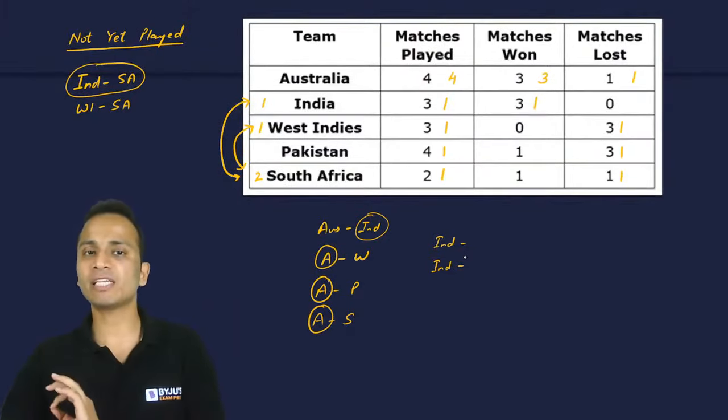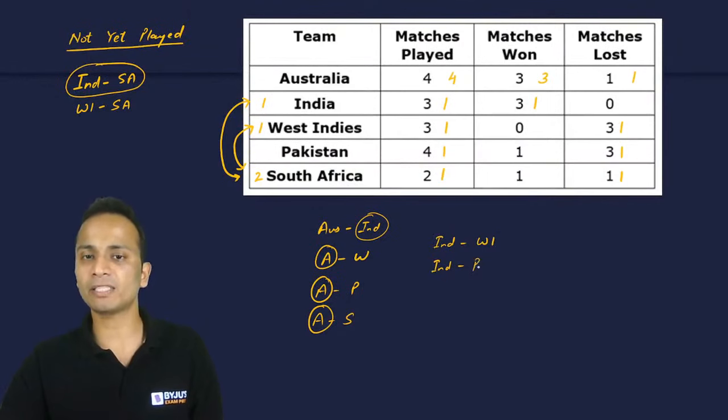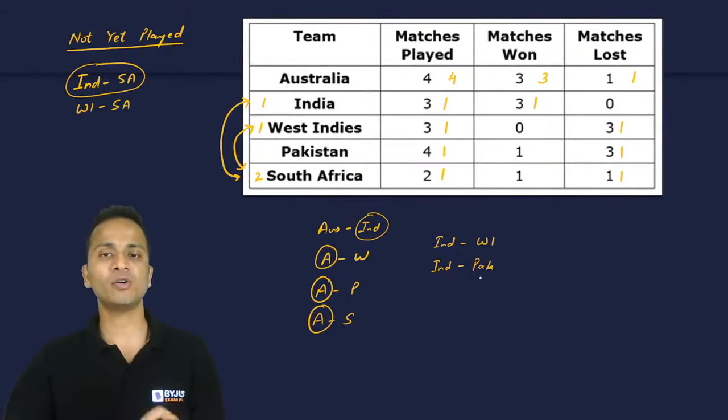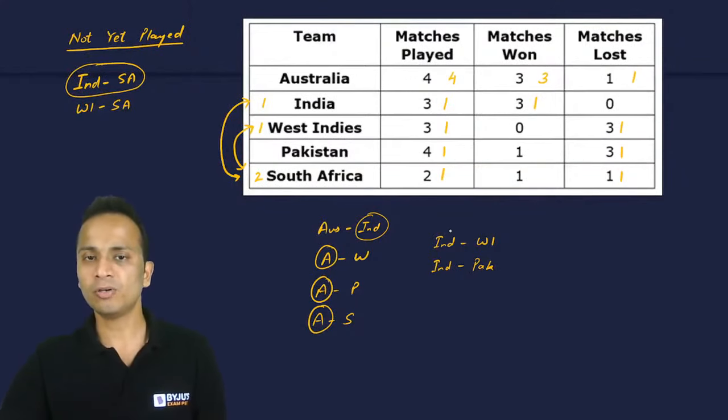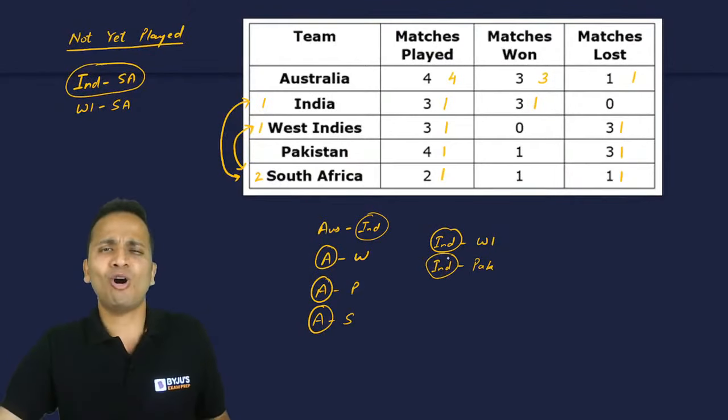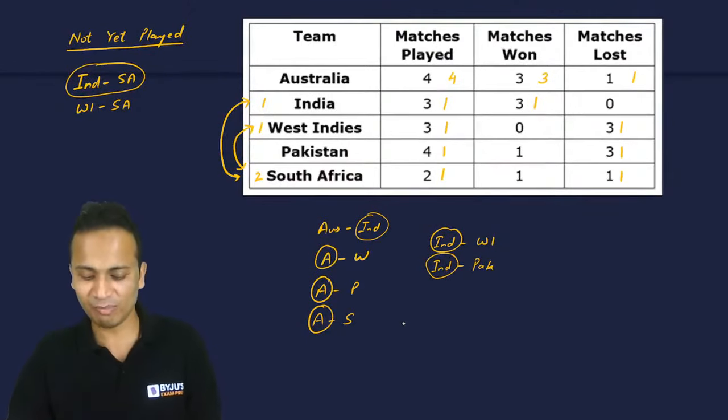So India South Africa के साथ नहीं खेला है अभी. So India West Indies and India Pakistan, these are the two matches which are played by India. Okay, other than the match played by India against Australia. Now India ने 3 मैचेस खेले हैं और तीनों के तीनों मैचेस जीते हैं. So in this match, India versus West Indies, India is the winner, and again India versus Pakistan, India is the winner. Obviously यार पाकिस्तान के अगेंस्ट तो हम ही जीतेंगे.